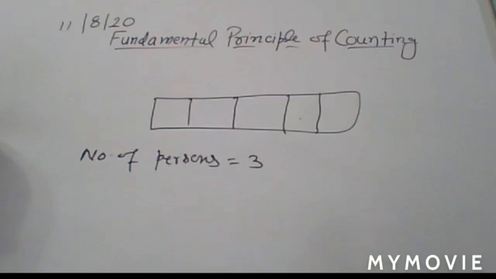Here your condition is given: the digits can be repeated. So how many 3-digit even numbers are formed? Okay, just think about it.